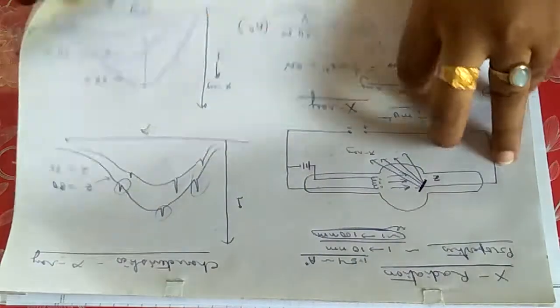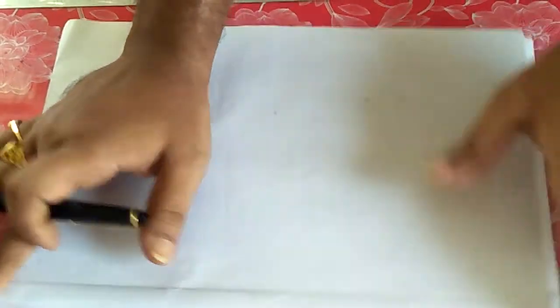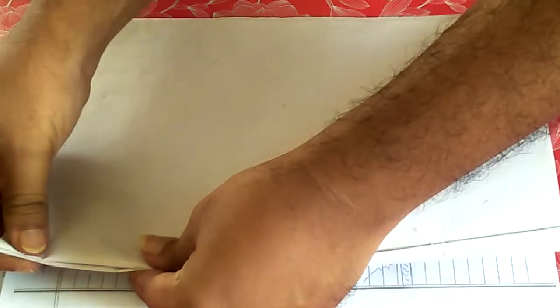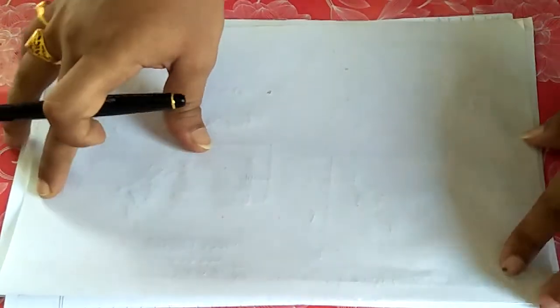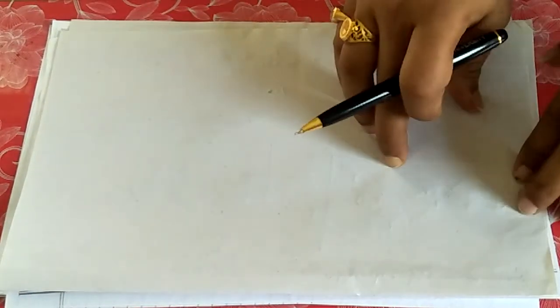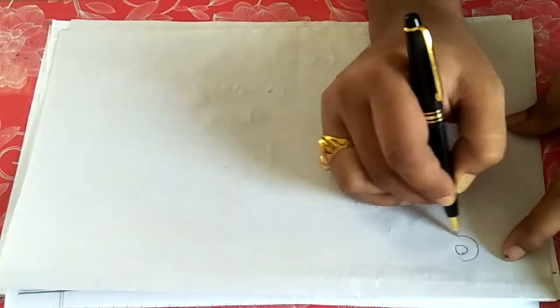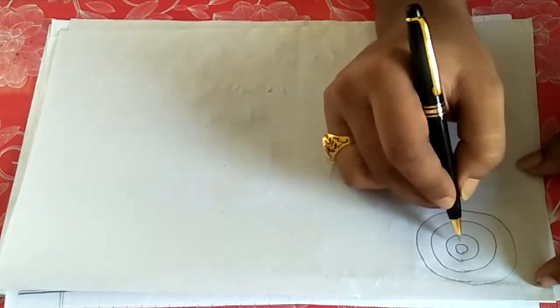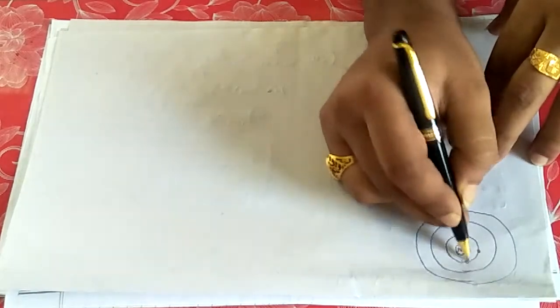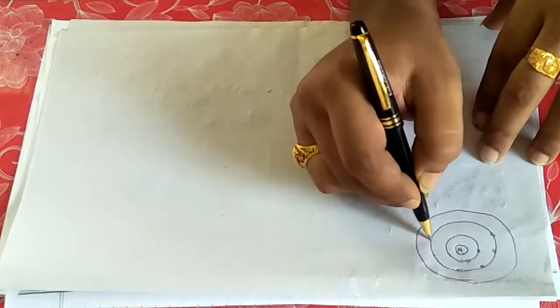Let us see this characteristic X-ray. Suppose I am now considering the high Z material. Suppose this is the electronic configuration of the high Z material, this is the nucleus, and around the nucleus there is the electronic cloud.